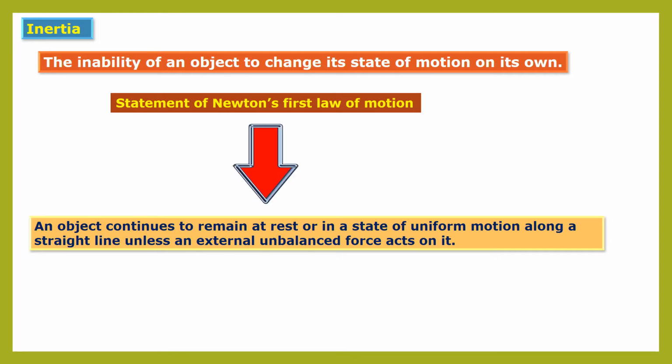Now let us see the statement for Newton's first law of motion. An object continues to remain at rest or in a state of uniform motion along a straight line unless an external unbalanced force acts on it. It means that the object will remain in a state of rest or in motion also, until and unless we apply any unbalanced force on that object.